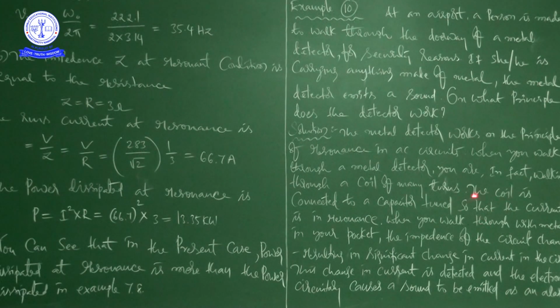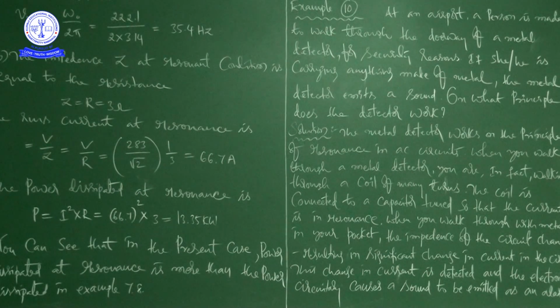Why am I repeating that? Here, if you observe carefully, in the case of the metal detector, the circuit is in resonance condition. See this: the coil is connected to a capacitor tuned so that the current is in resonance. When you walk through with metal in your pocket, the impedance of the circuit changes.